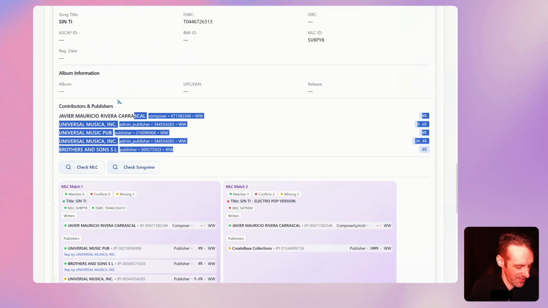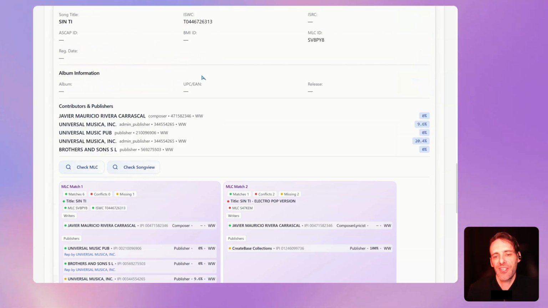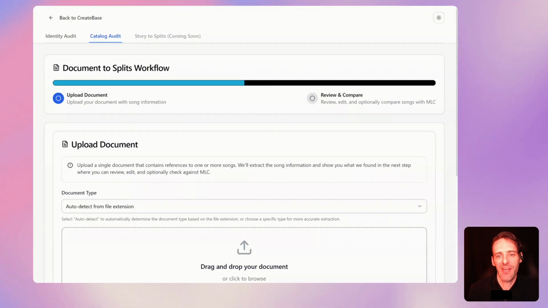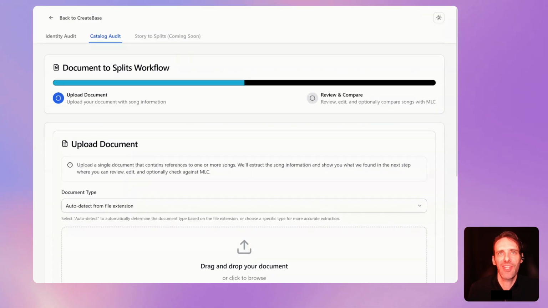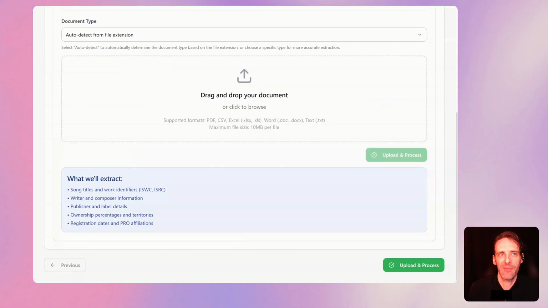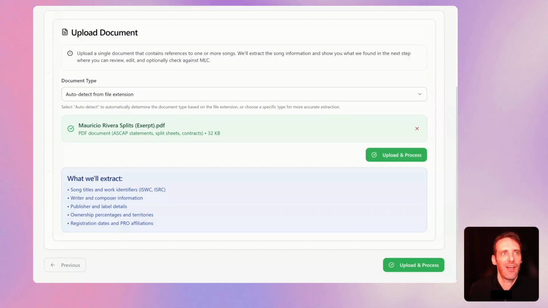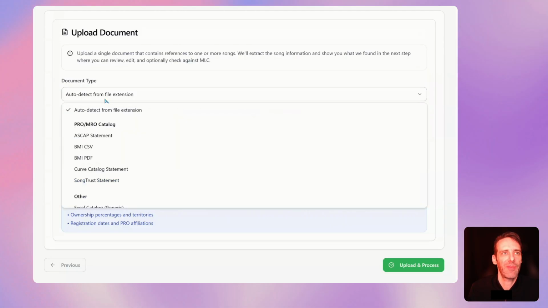And then finally, I want to take a look at one more file. This is maybe the most challenging type of file we've worked with. It's just a PDF of a Word document. The only thing it has in it are people's names and a list of songs. So we're going to drop this into our document parser. We're going to see if we can handle that. I'm going to go ahead and choose generic PDF document.